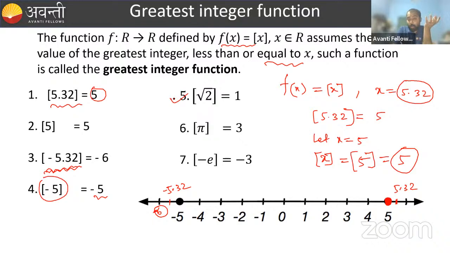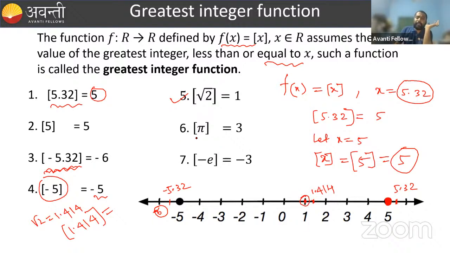here we are taking the greatest integer value of root 2. So what is the value of root 2? Root 2 is approximately 1.414. So what is the greatest integer which is less than or equal to 1.414? That is 1.